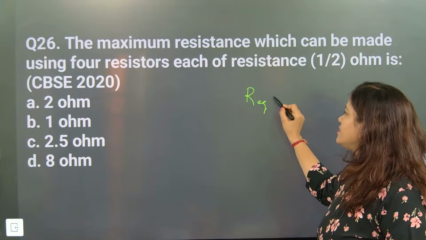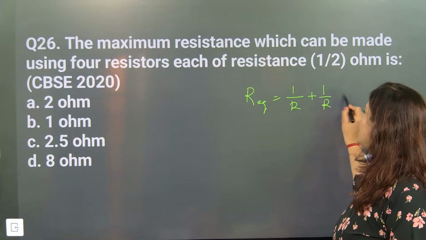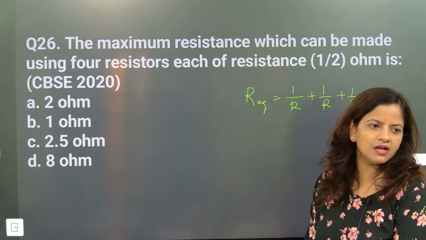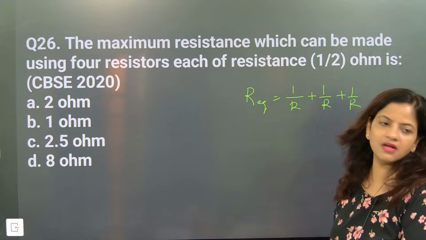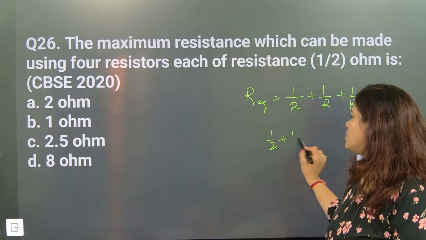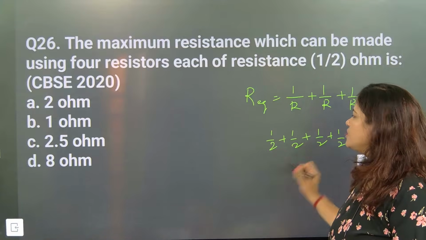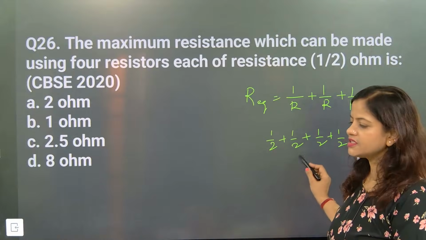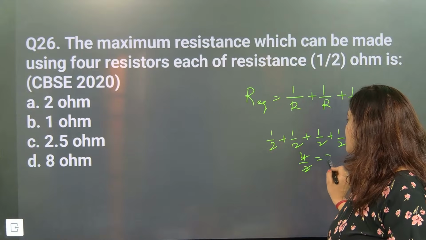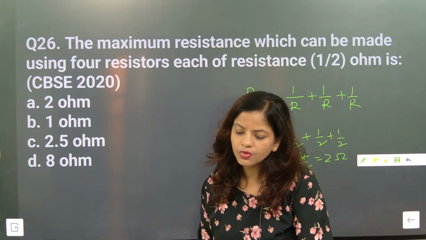In parallel, the equivalent resistance is 1 by R plus 1 by R plus 1 by R. Parallel will give another result, understood now. Series connection gives the maximum, so 1 by 2 plus 1 by 2 plus 1 by 2 plus 1 by 2. So how much is it giving? It is coming as 4 by 2, and 4 by 2 is 2 ohm. Understood? So the correct answer is 2 ohm.